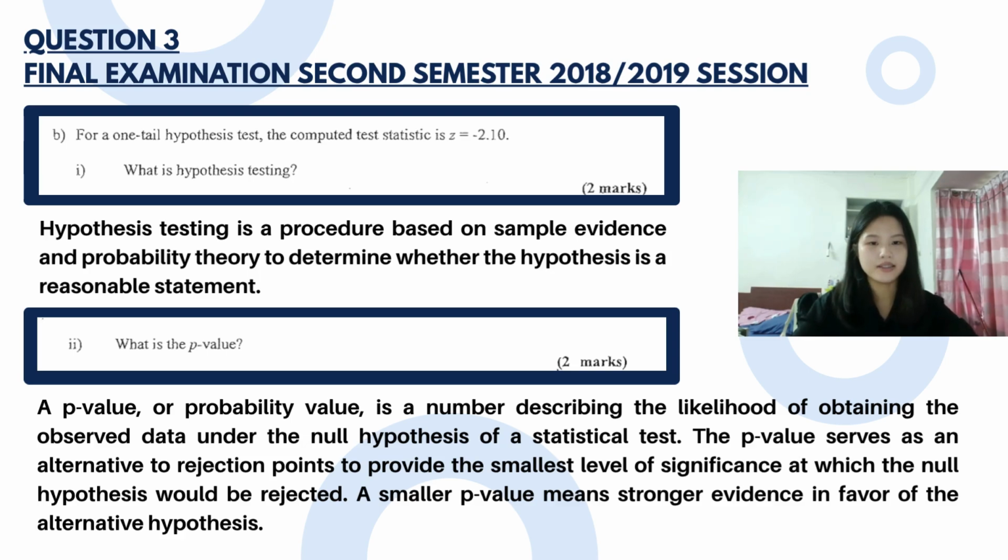What is hypothesis testing? Hypothesis testing is a procedure based on sample evidence and probability theory to determine whether the hypothesis is a reasonable statement. What is the p-value? A p-value, or probability value, is a number describing the likelihood of obtaining the observed data under the null hypothesis of a statistical test. The p-value serves as an alternative to rejection points, providing the smallest level of significance at which the null hypothesis would be rejected. A smaller p-value means stronger evidence in favor of the alternative hypothesis.